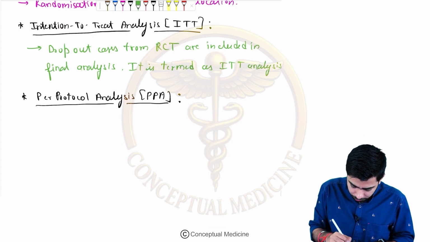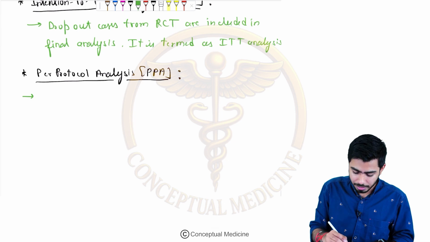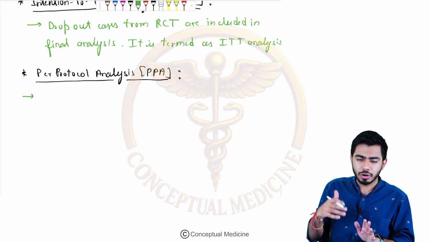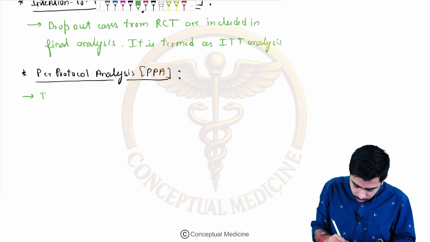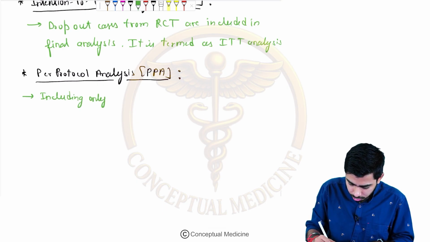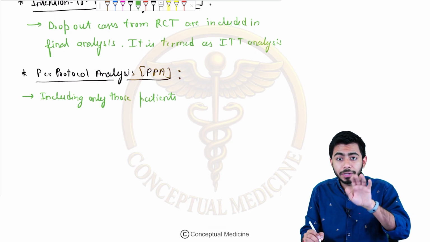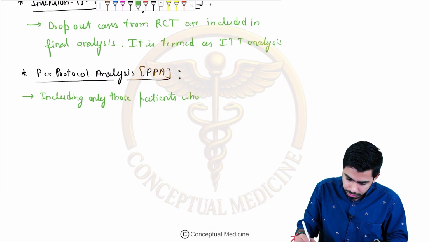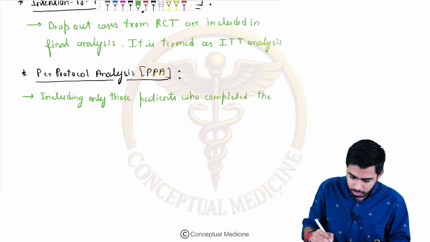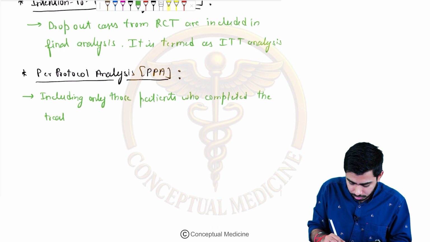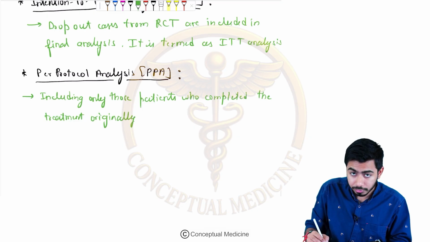Right. So for documentation purposes, I'm writing that if I'm not including the dropout cases, that will be the per protocol analysis. It includes only those patients who completed my study, who completed the treatment originally allocated to them.